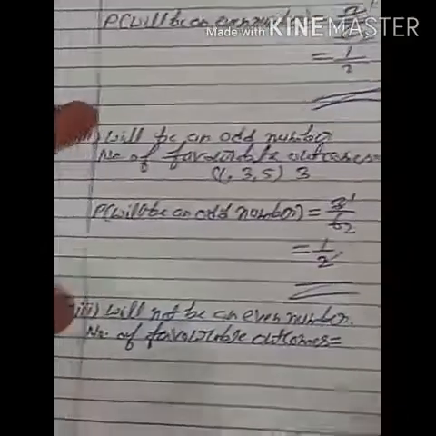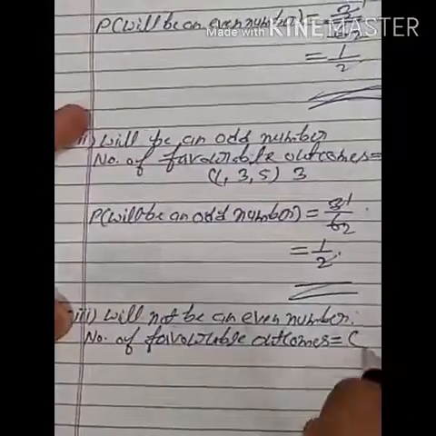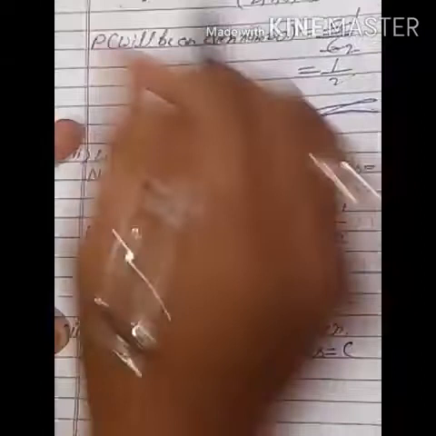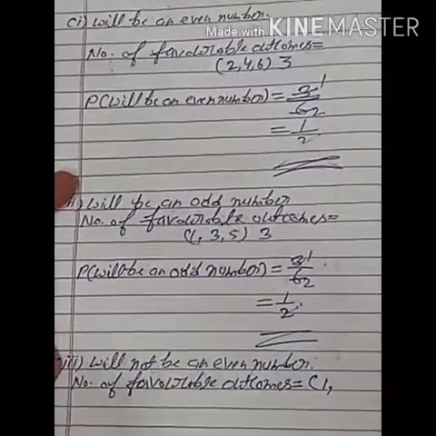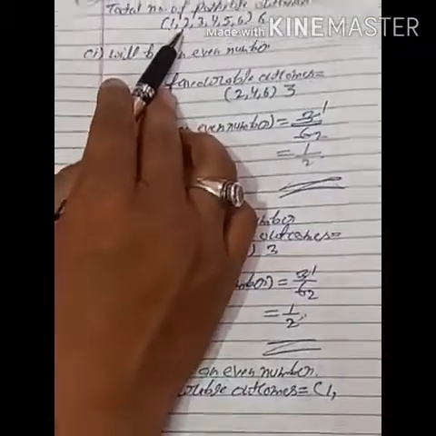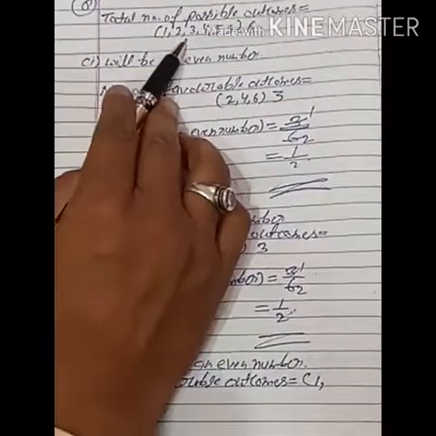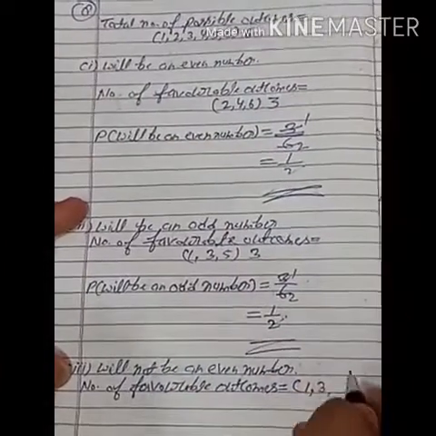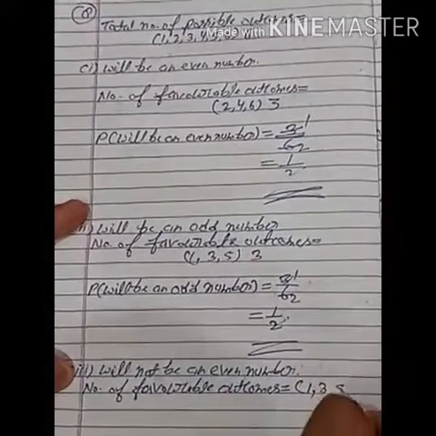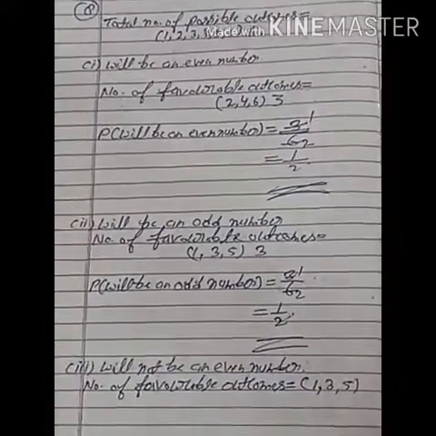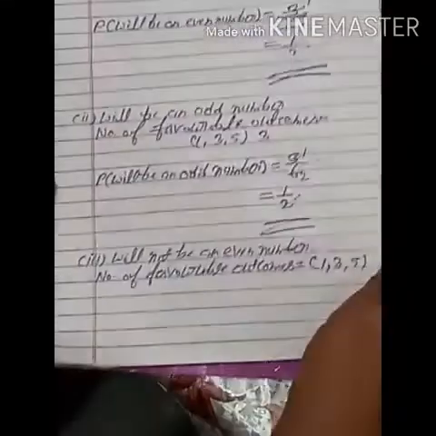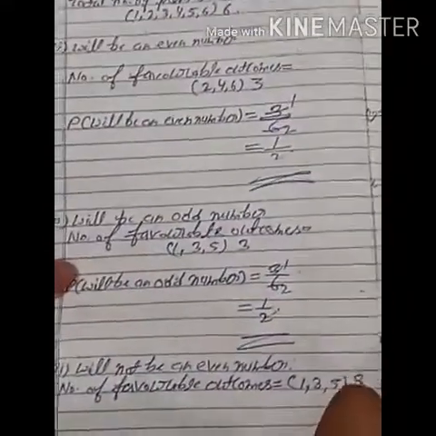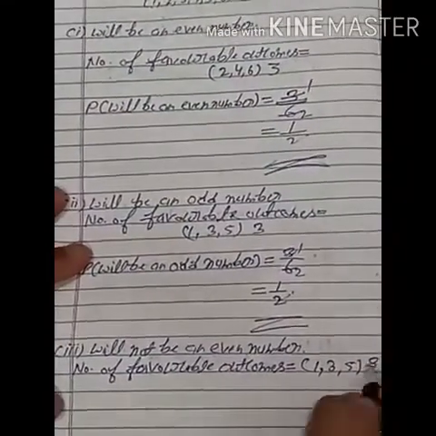So students, here we will take numbers that are not even. 1 is not an even number, so we will take 1. 2 is an even number, we will not take 2. 3, yes, is not an even number, we will take 3. Then 4 we will not take, 5 we will take, 6 we will not take. It means we will take odd numbers. So number of favorable outcomes are 3.